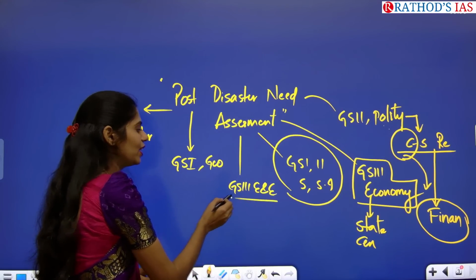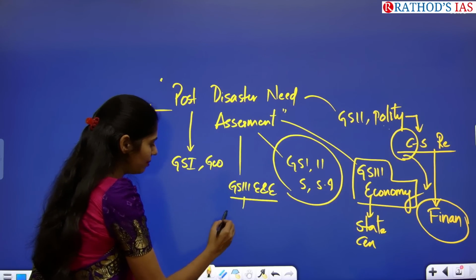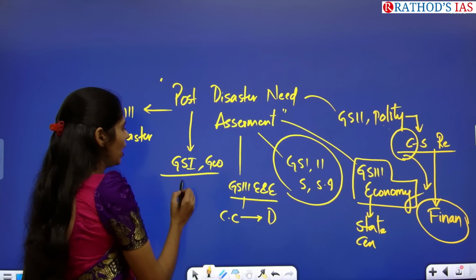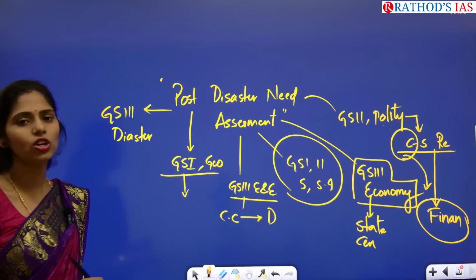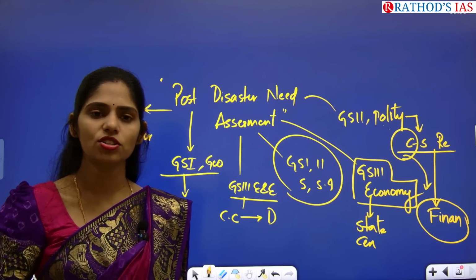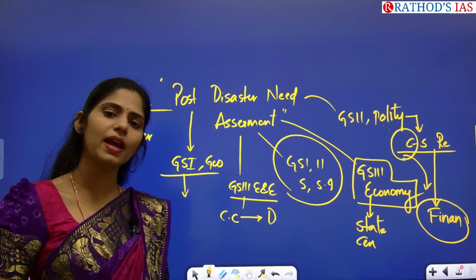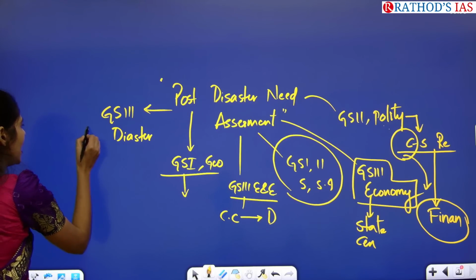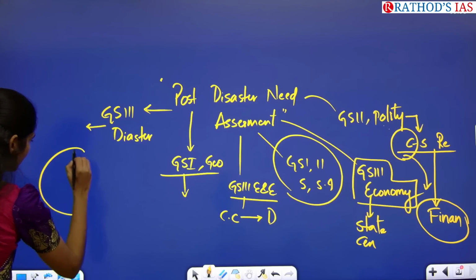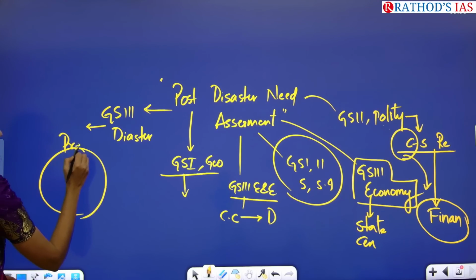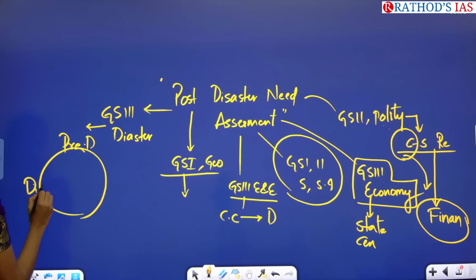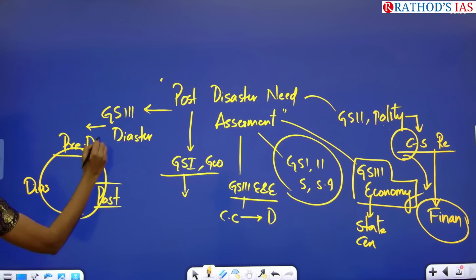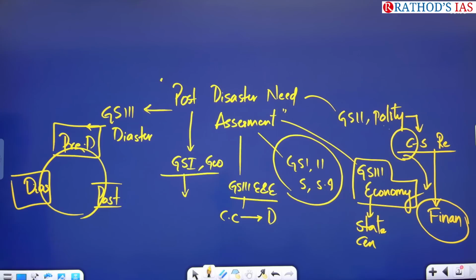And from environment and ecology, how climate change is influencing this disaster. And from geography, you have to see which are the vulnerable areas in our country where this kind of disasters will be happening. You have to know the vulnerability map of India. And from disaster management, you have to see this cycle: pre-disaster, during disaster, and the next one is the post-disaster cycle, and even in every step, what are the measures you have to take.